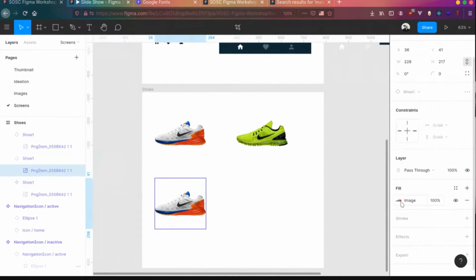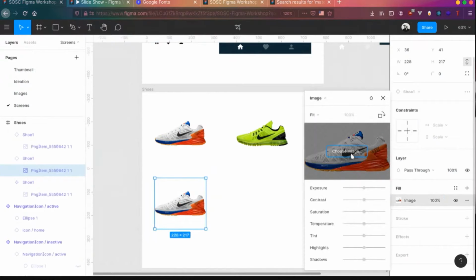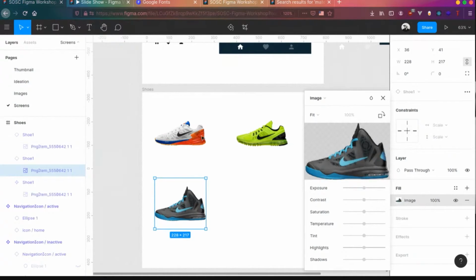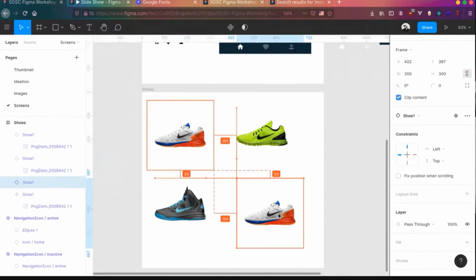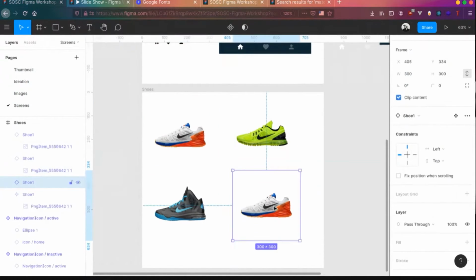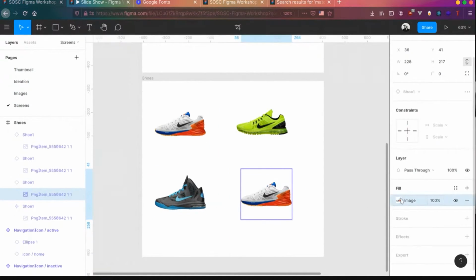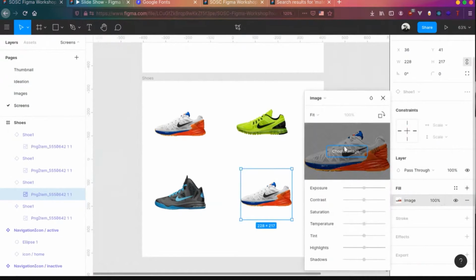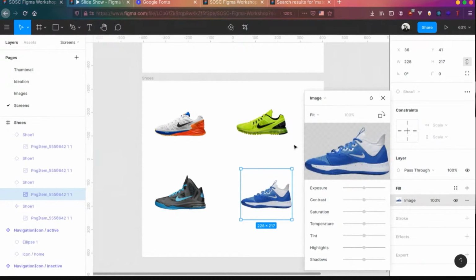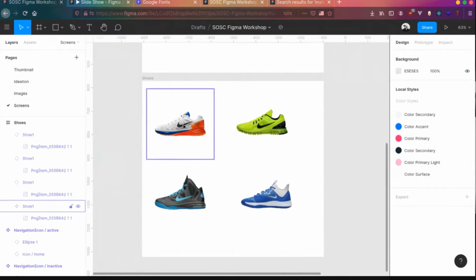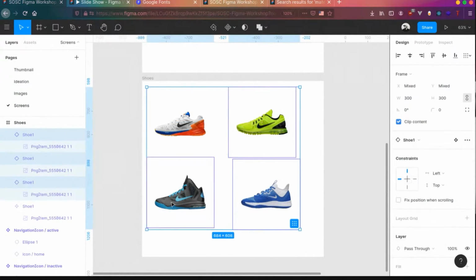So let's change this image. Hold on. Let's bring this one and create another copy of it. And let's change this image to something else, this image, and let's add this one. So we got 4 shoe images, and let's convert everything to a component so that we can easily swap the images whenever we want.